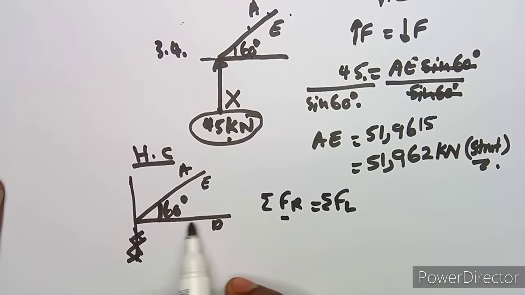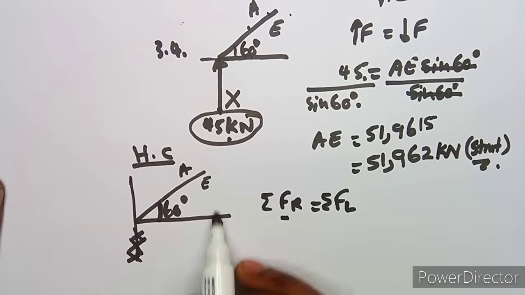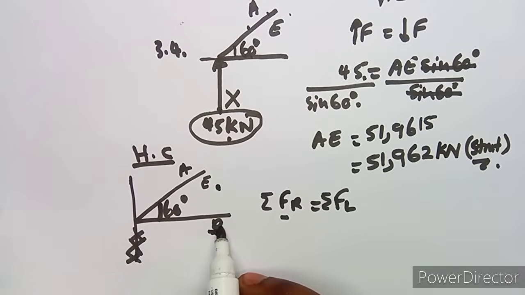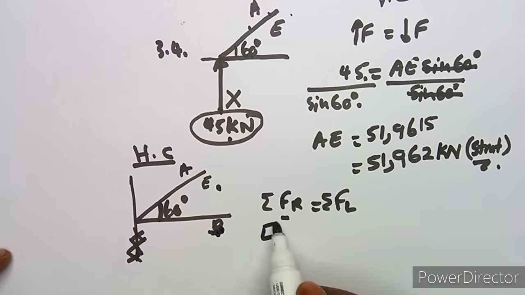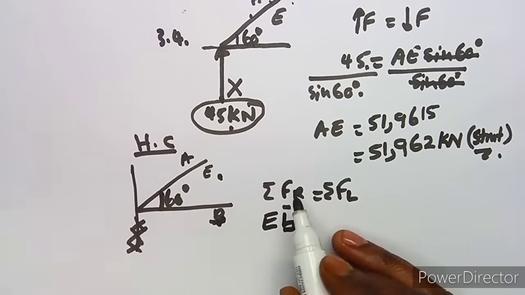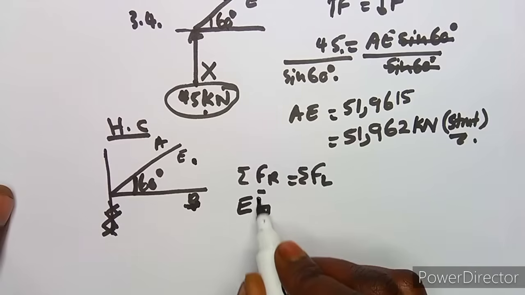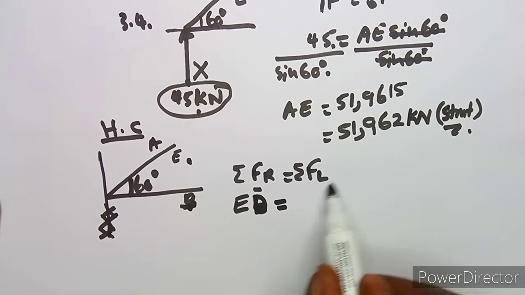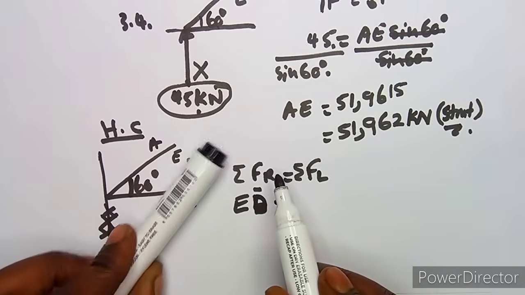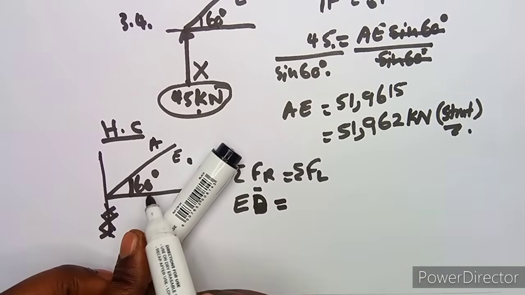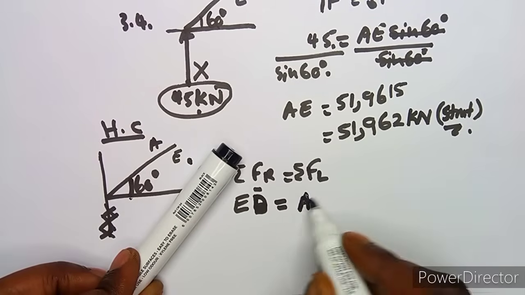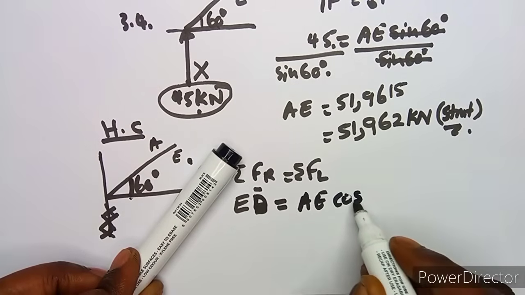On the right side, we have got our ED, which represents a straight horizontal. So ED is equivalent to, on the left side, AE, but there's an angle in between, so it's AE cos 60 degrees, remember horizontal uses cos.